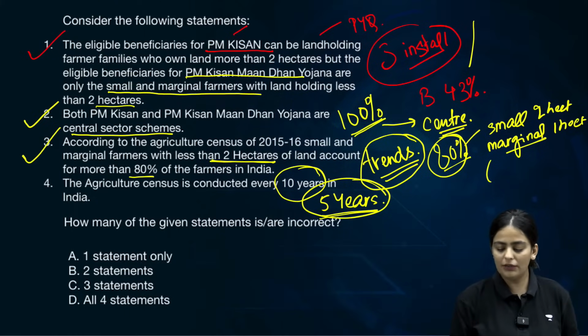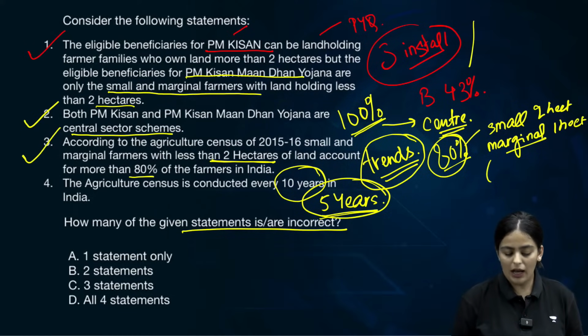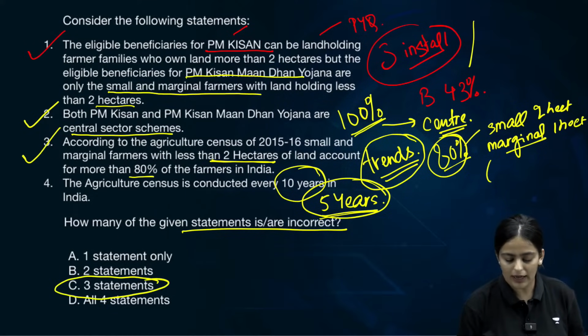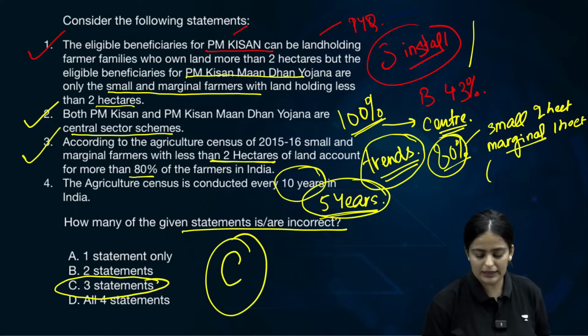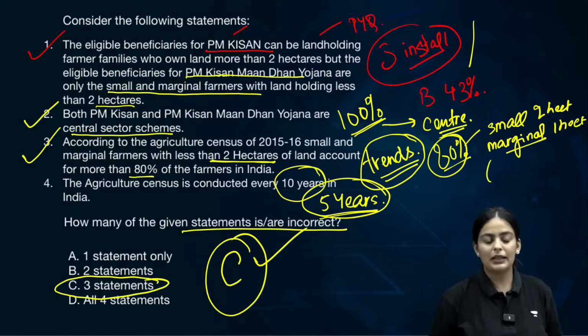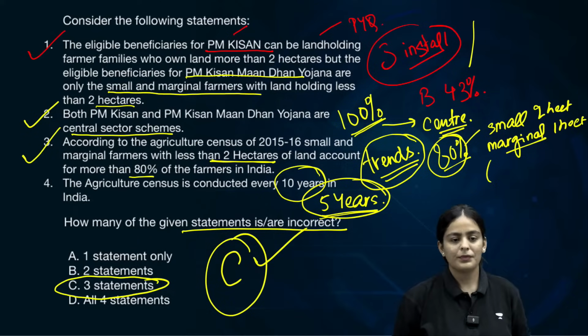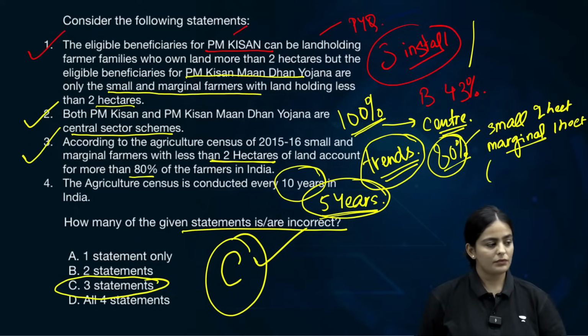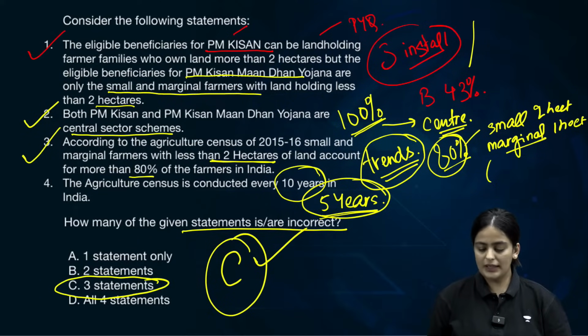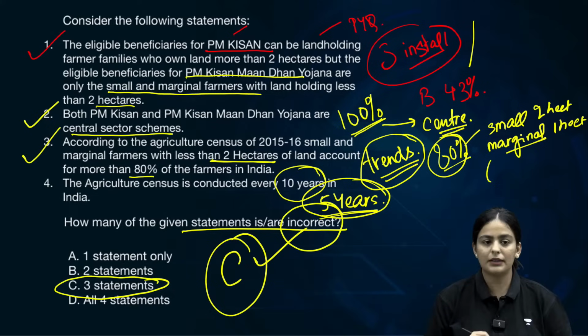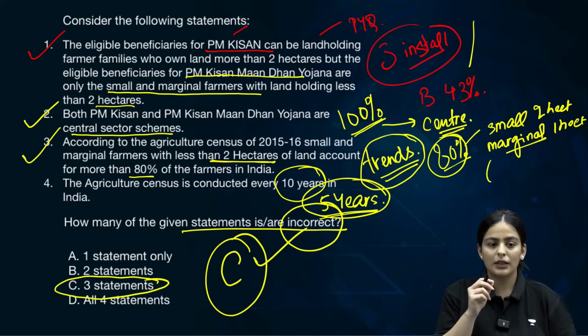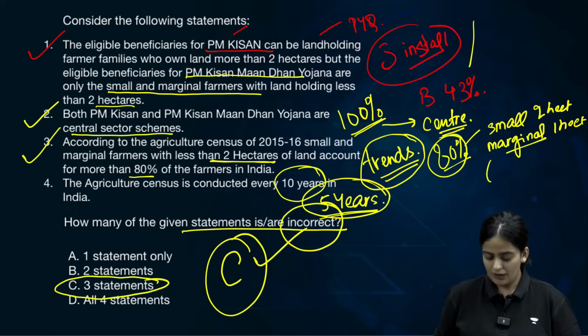So, how many of the given statements is or are incorrect? 3 statements are incorrect, making C as our answer. Clear about this? Alright. Please do not forget the directive, which is indirect. Clear about this? Alright. Let's move on.